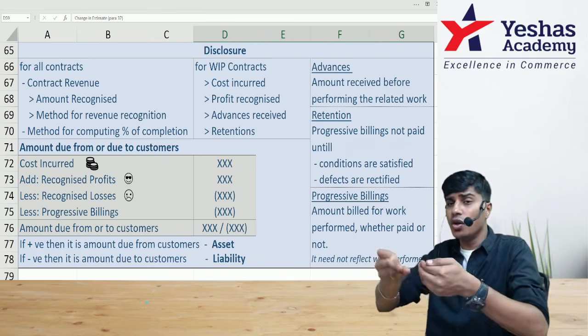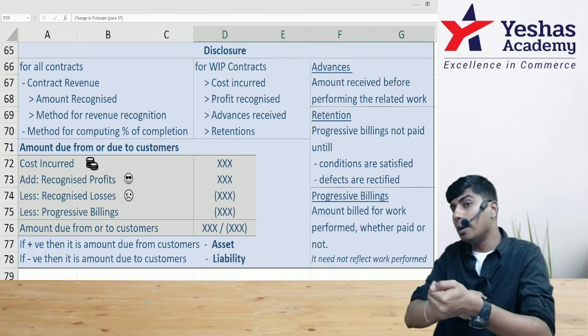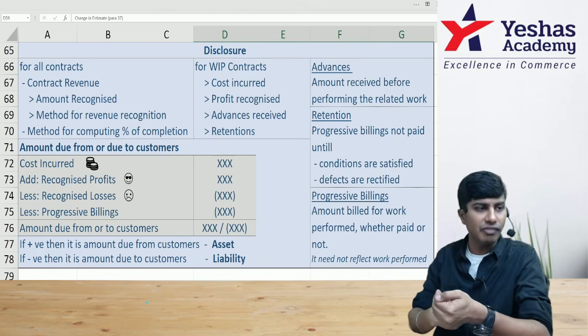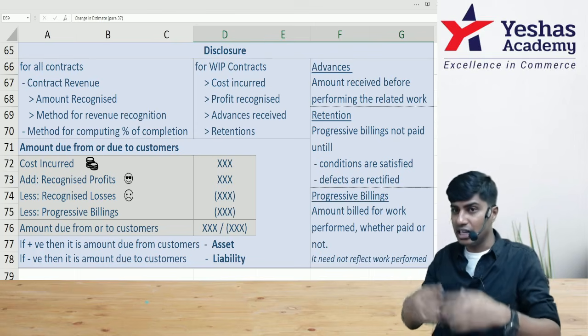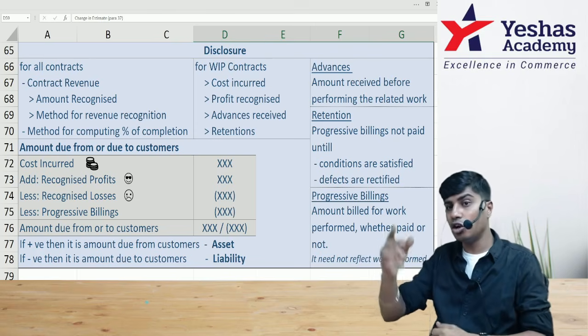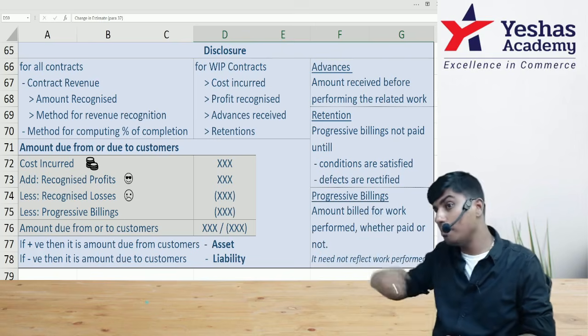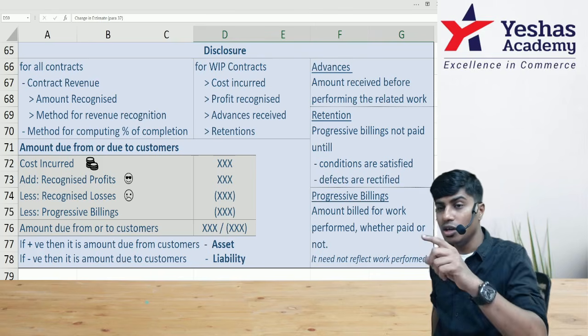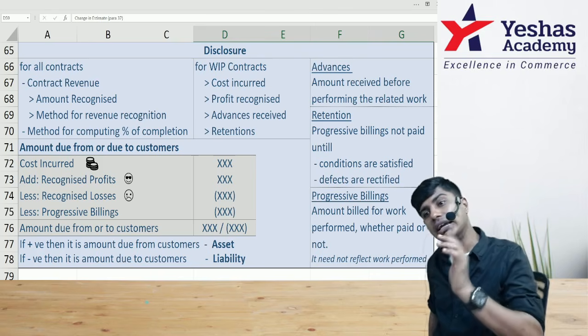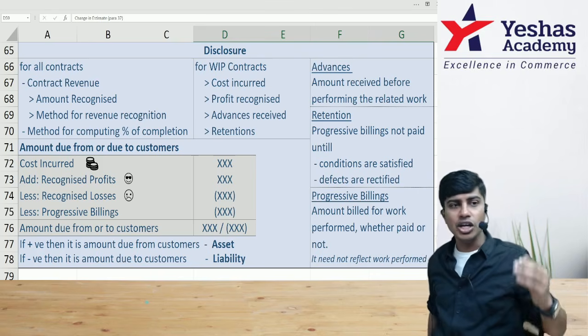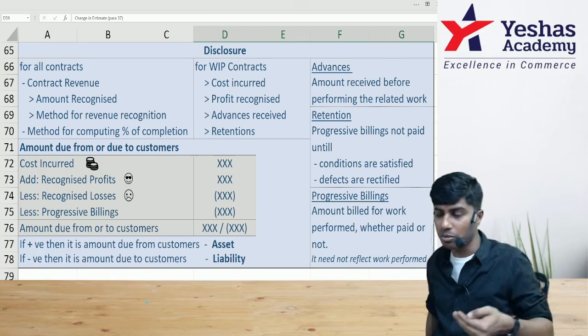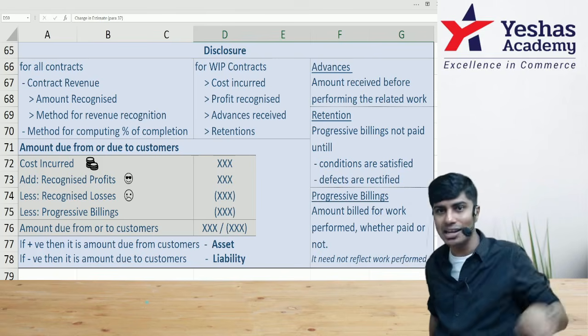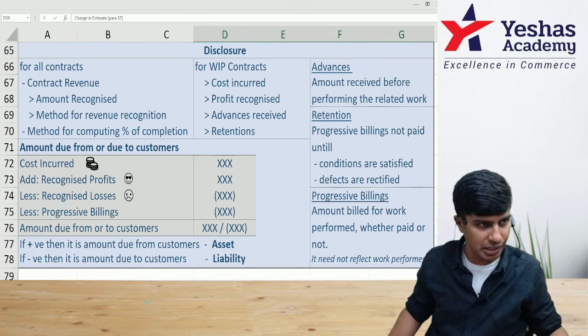If you have collected the money before completion of the contract, it is called advance. If the service is given but the contractee has not paid us the money, keeping it with him because he wants to check the work, it is called retention. And finally, if you have raised billings before the completion of the contract, that bill is called progressive billings.